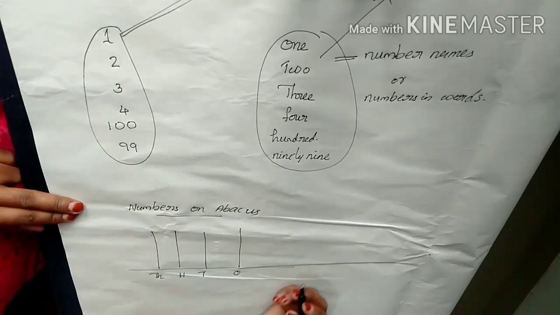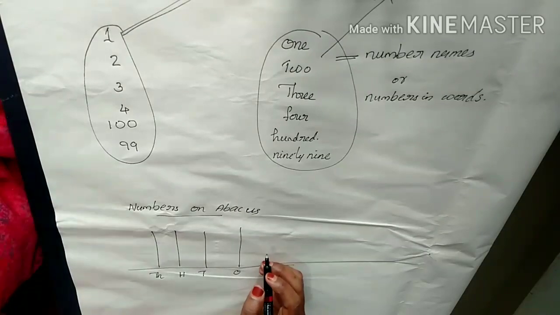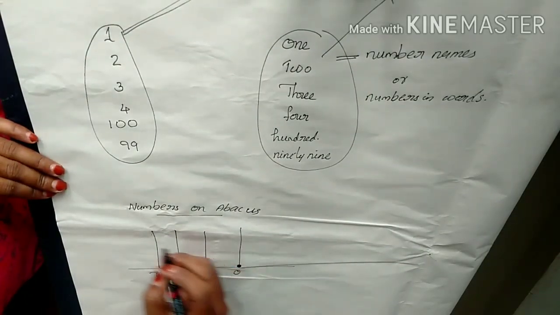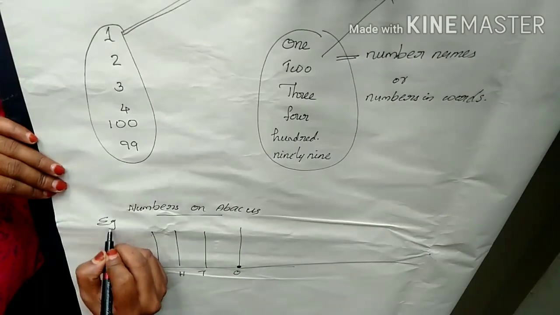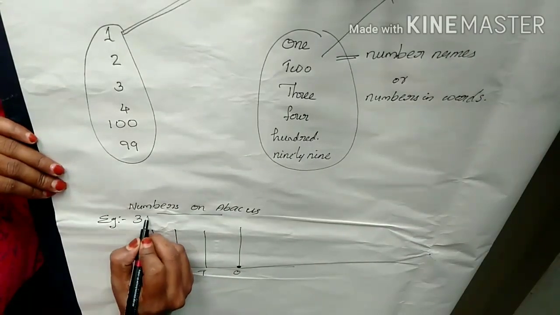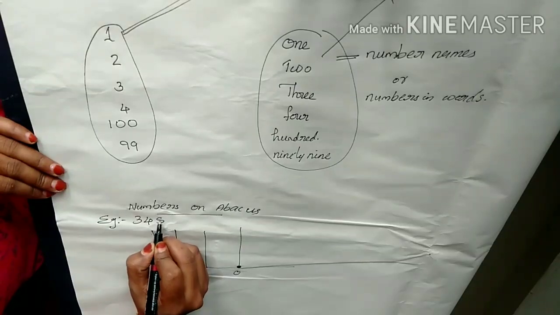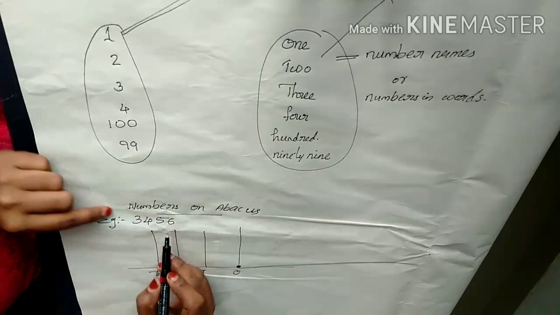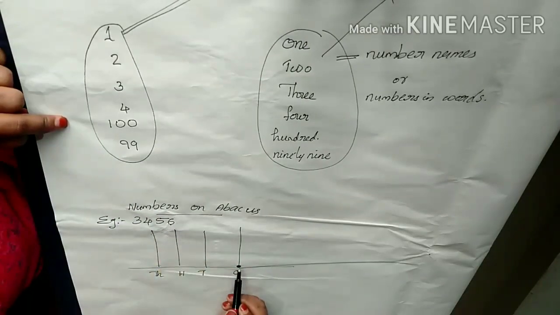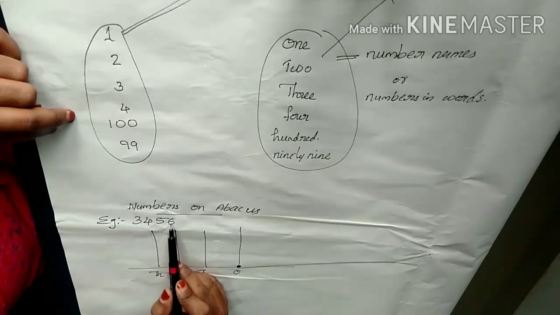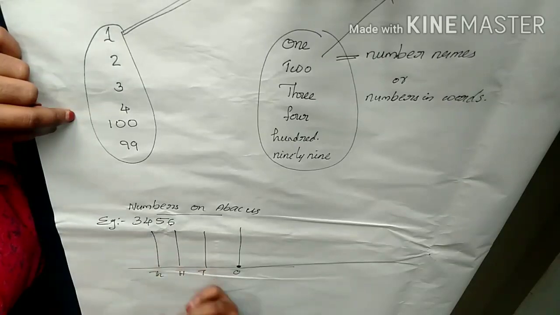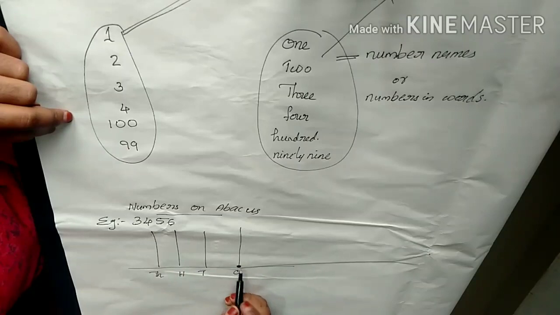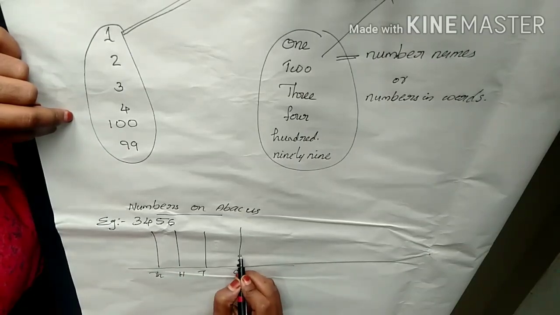Then they have the place names. Thousands, hundreds, tens and ones. Each place has a needle. Okay. Listen here, I am writing one example here. 3456. I am writing a number here. That is how we can arrange it on the abacus.